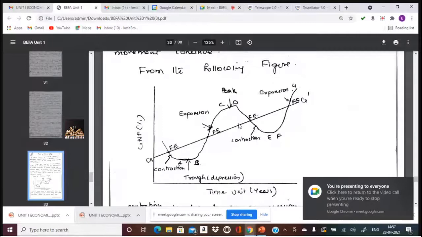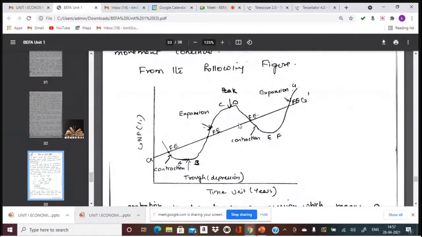Yeah. So now the following is a figure of a business cycle, and business cycle is nothing but the measurement of the flow of economy of the business in one country, which is measured with GNP. And how do we arrive at GNP? Business cycle is measured by the percentage of GNP. GNP is equal to GDP plus factor income from abroad. The increase or decrease of percentage of GNP is measured in the business cycle.